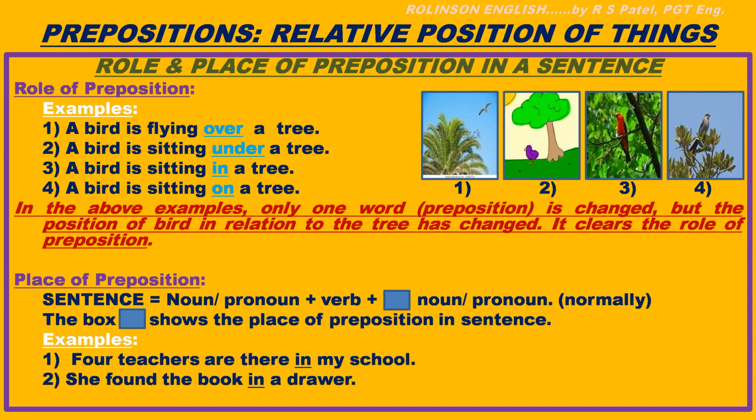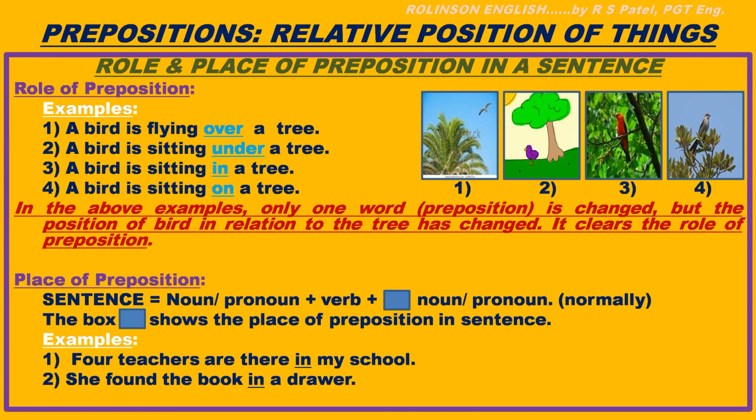Now place of preposition in a sentence. See this structure of the sentence, noun or pronoun plus verb plus another noun or pronoun normally. See the box. The box shows the place of preposition in sentence. Let us see the examples. Four teachers are there in my school.